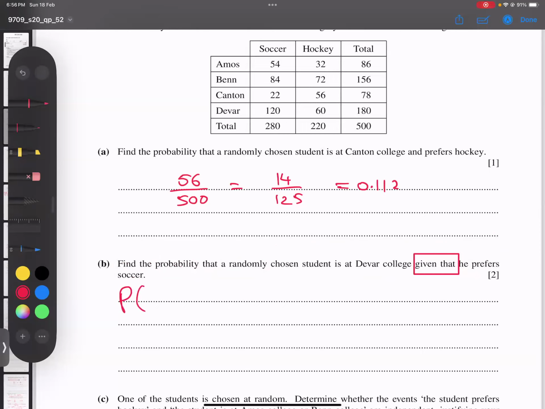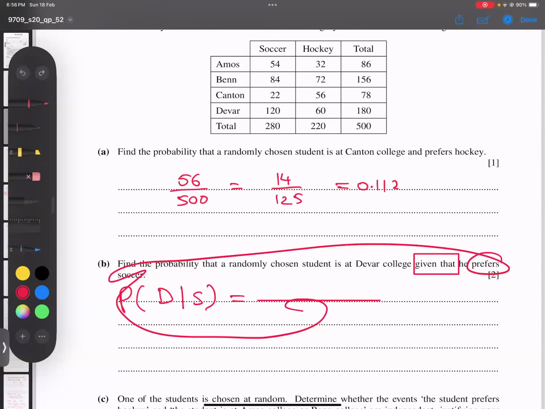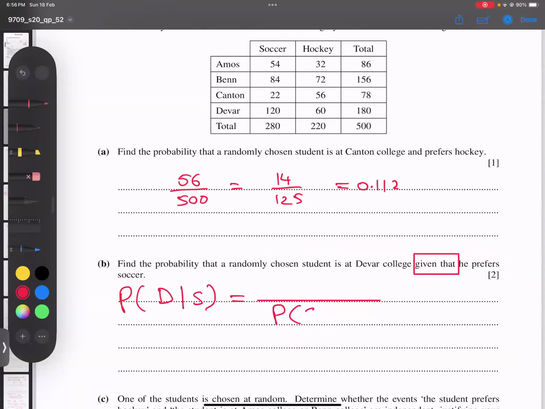So actually, we can say soccer, and this D I'm writing here. This is a way of writing it: the slash technically means "given that". Whatever comes after "given that" goes directly in the denominator. So the probability of those who like soccer.